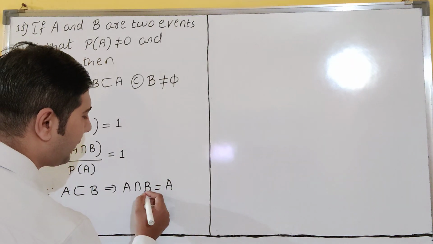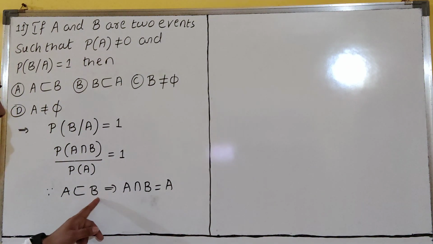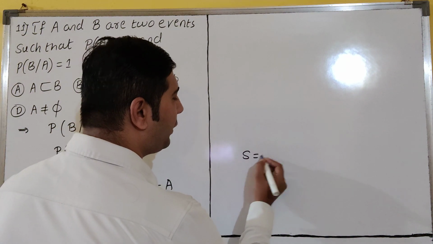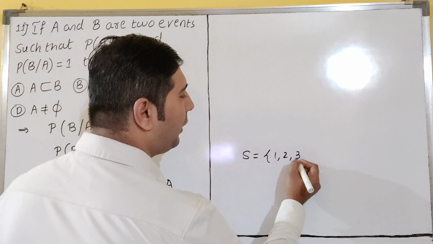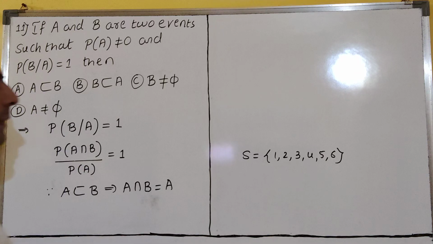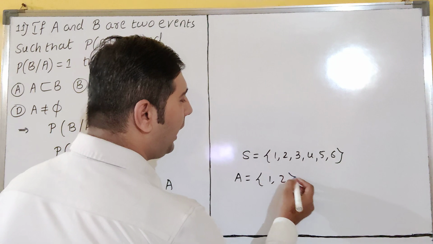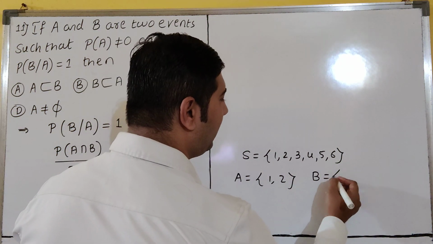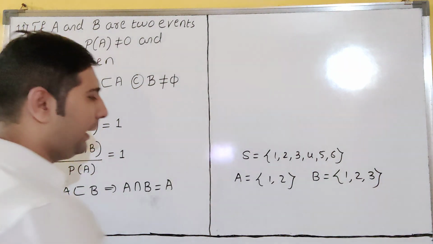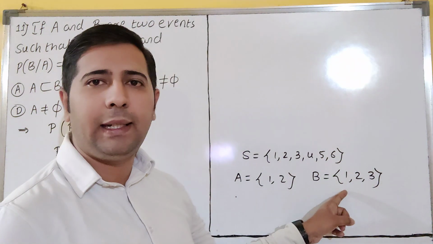In the previous video we have discussed this, in the first video. If A is a subset of B, A intersection B is equal to A. For example, suppose a die is thrown, you will get the sample space as 1, 2, 3, 4, 5, 6. Now I will take A as 1, 2 and B as 1, 2, 3. So both are contained in the sample space. Now see, is A a subset of B or not? A is contained in B.